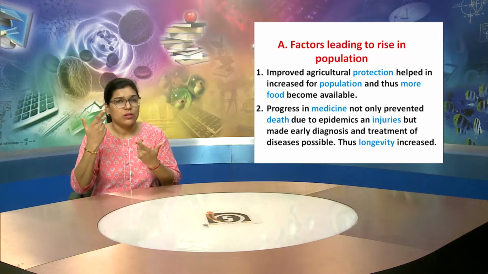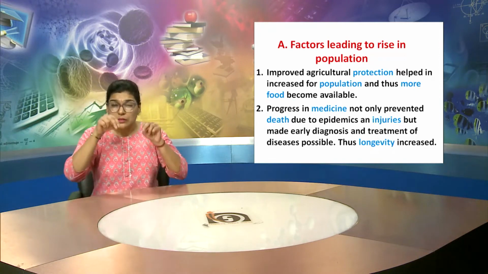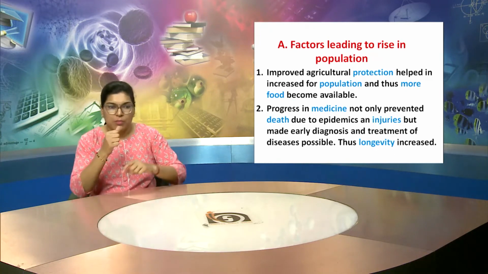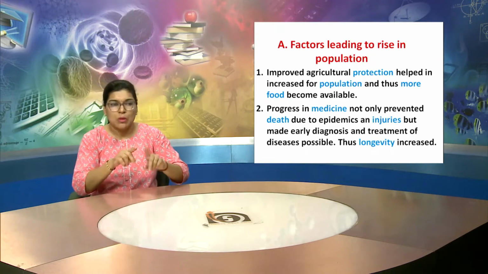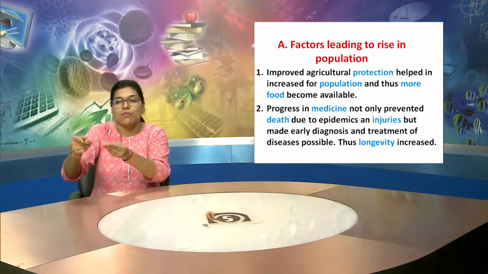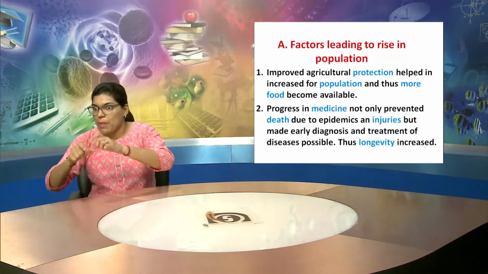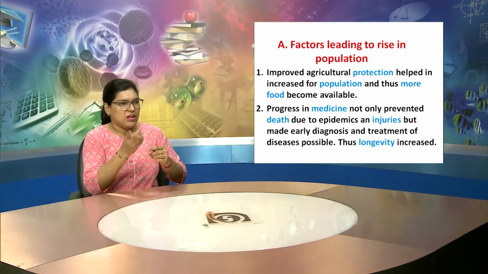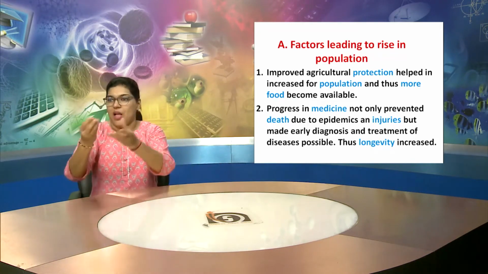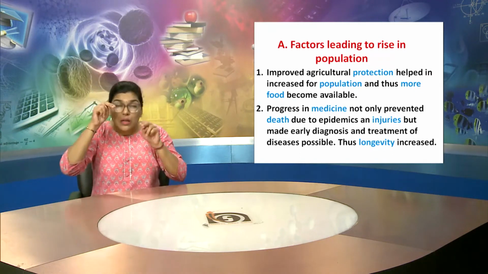Now let's discuss the factors which lead to a rise in population. The first factor is improved agricultural production. It helped in increasing population, and thus more food became available, because more population needs more food.